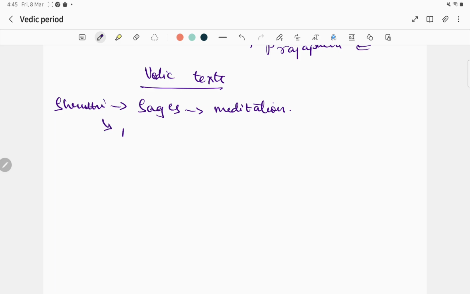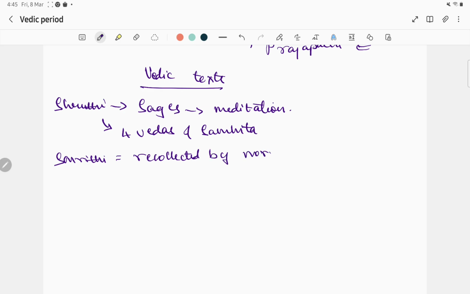So here come the four Vedas and Samhitas. Smriti is what is recollected by normal humans. Examples you can give are Brahmanas, Aranyakas, and Upanishads.